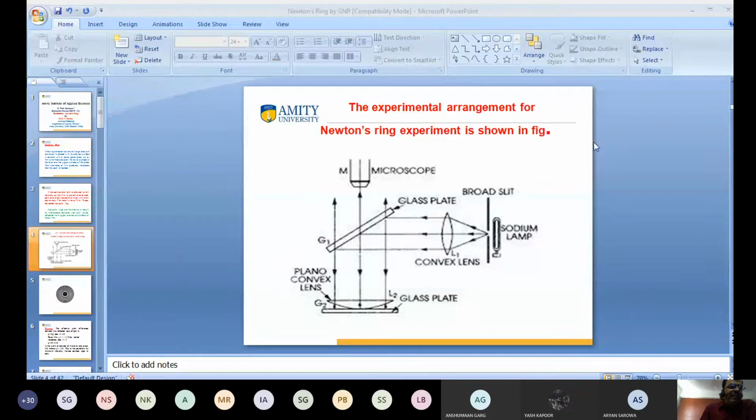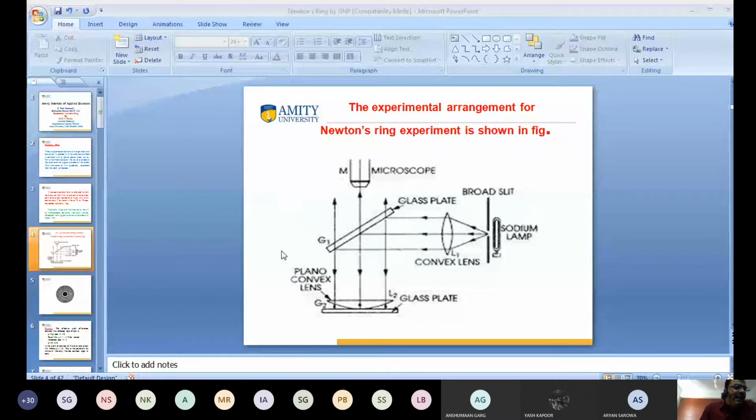Again, this is the sodium lamp, a monochromatic source of light. It emits a single wavelength of light, which is focused on this glass plate. The glass plate is at 45 degrees. Then the light is normally incident on the plano-convex lens, and it will be reflected back.